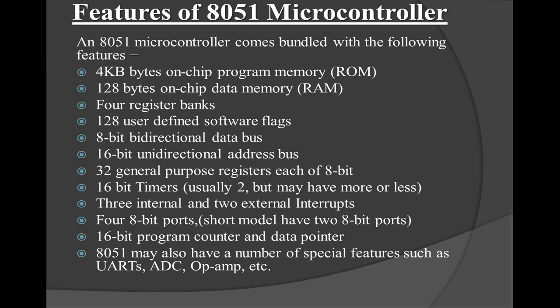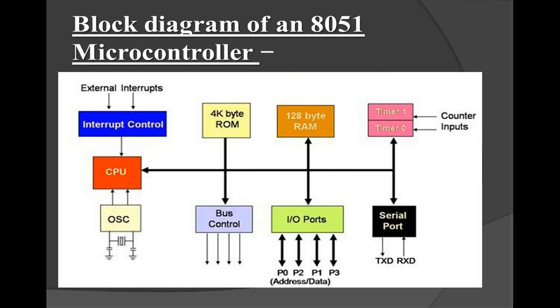It has an 8-bit bidirectional data bus. It consists of a 16-bit unidirectional address bus. It has 32 general purpose registers where each register is of 8 bits. It also consists of 16-bit timers, usually 2, but may have more or less as well.